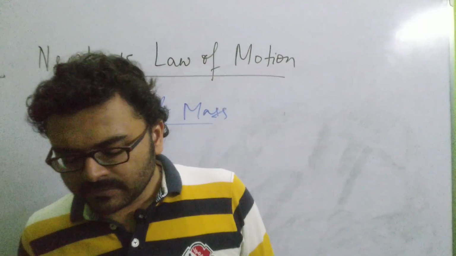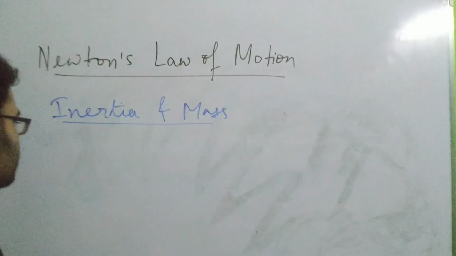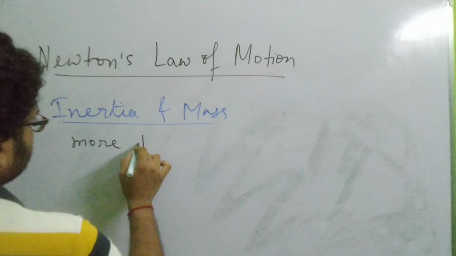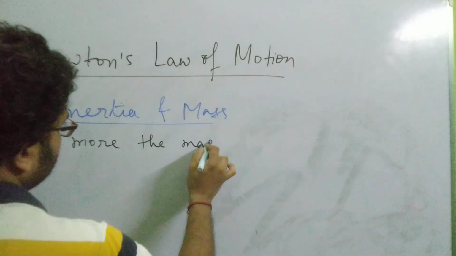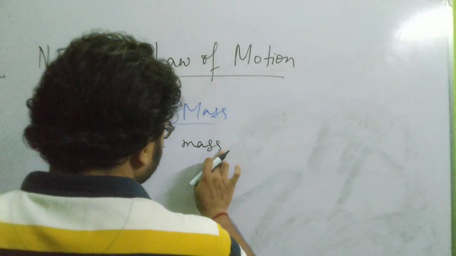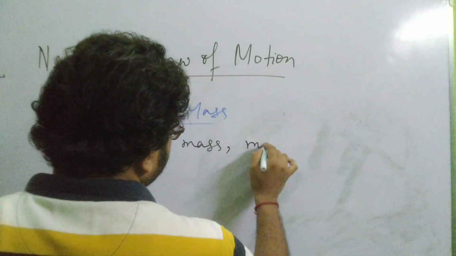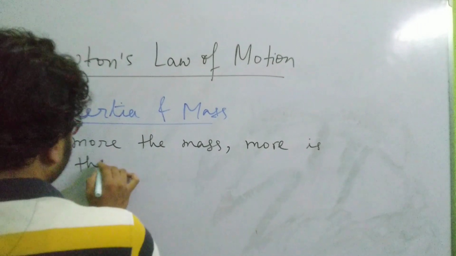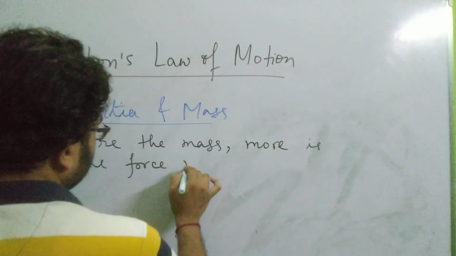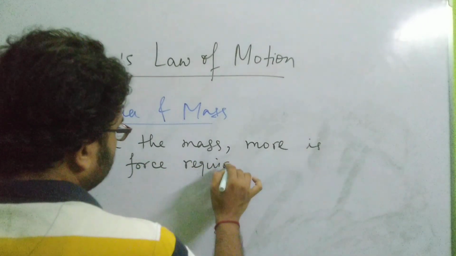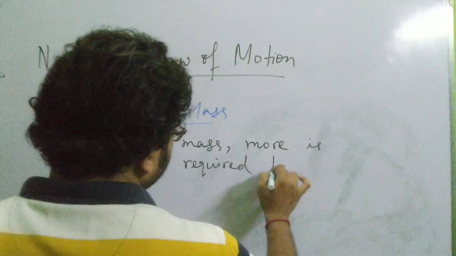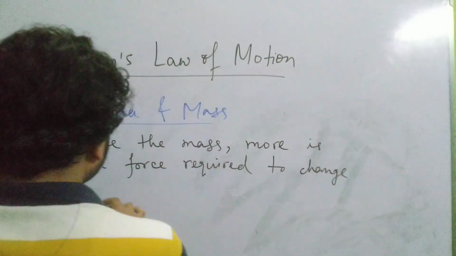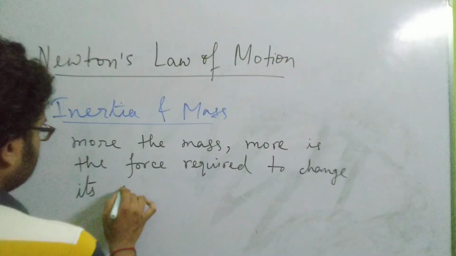So what happens? More the mass, more is the force required to change its state.